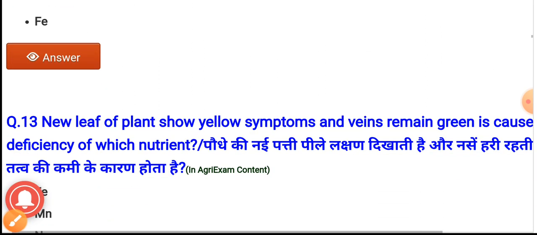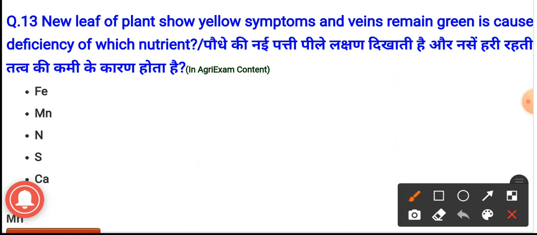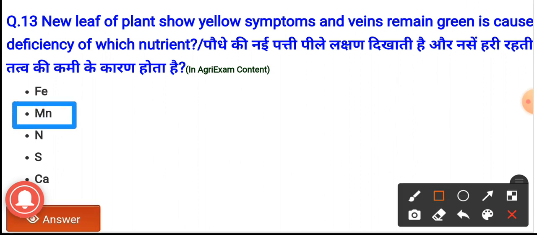Question number 13. New leaf of plant shows the yellow symptoms and veins remain green, it is caused by the deficiency of which nutrient? The options are iron, manganese, nitrogen, sulfur and calcium. And the correct answer it is manganese. The new leaf of the plant shows yellow symptoms and veins remain green. It is caused due to the deficiency of manganese nutrient.